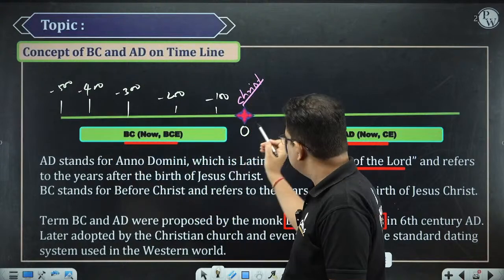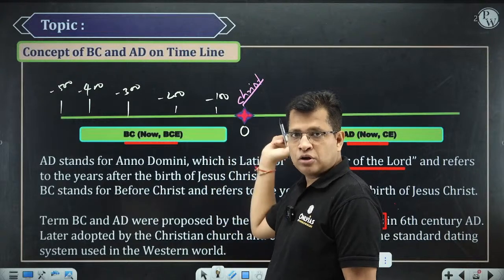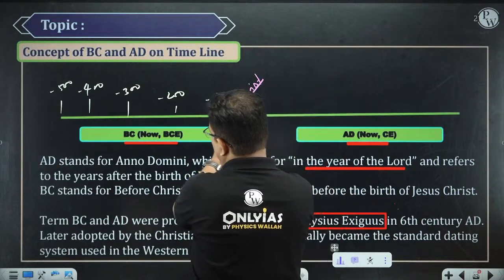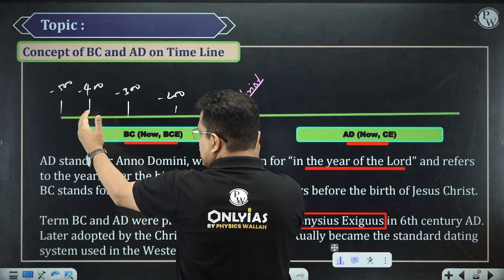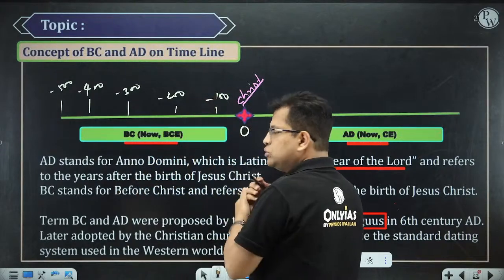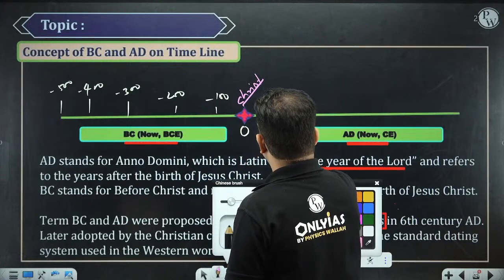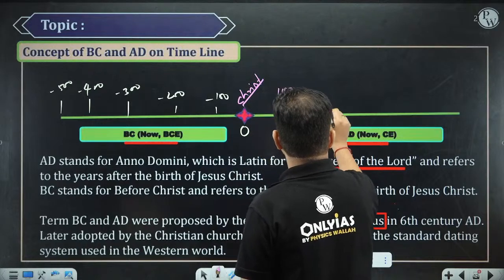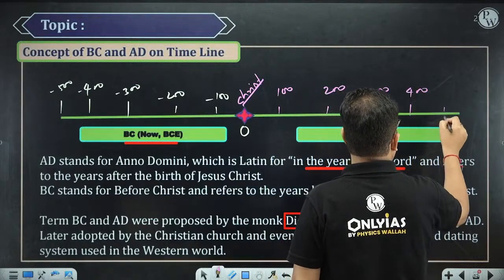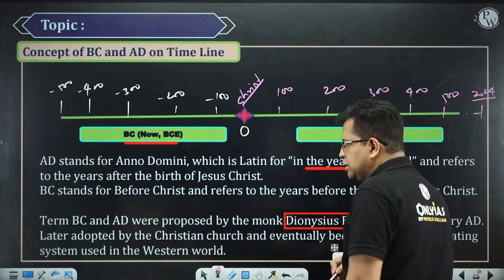And this 0 here has a significance, the Christ, if we are considering BC and AD. Otherwise, it is now Common Era and Before Common Era. So if we are moving in this direction towards the left, the bigger figure is -100. Now coming to this side first, this is your 100. This is your 200. This is your 300. This is your 400. This is your 500. Until here, this is your 2024. Are you getting me? 2024.